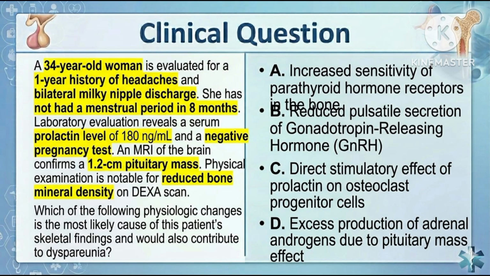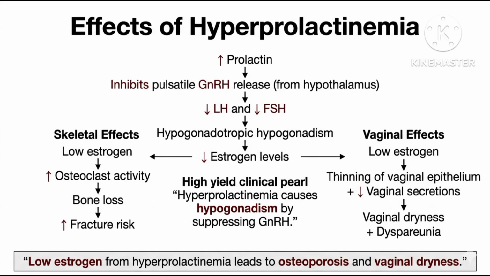A 34-year-old woman is evaluated for a 1 year history of headache and bilateral nipple discharge. She has amenorrhea with high serum prolactin level with negative pregnancy test. MRI shows pituitary mass. She has reduced bone density on DEXA scan. A patient with headache, galactorrhea, amenorrhea with high serum prolactin level, pituitary mass on MRI.